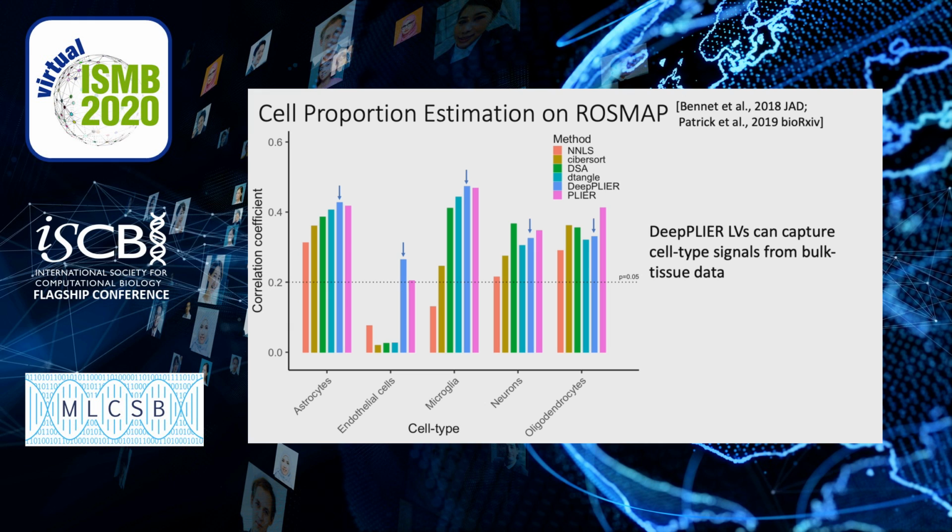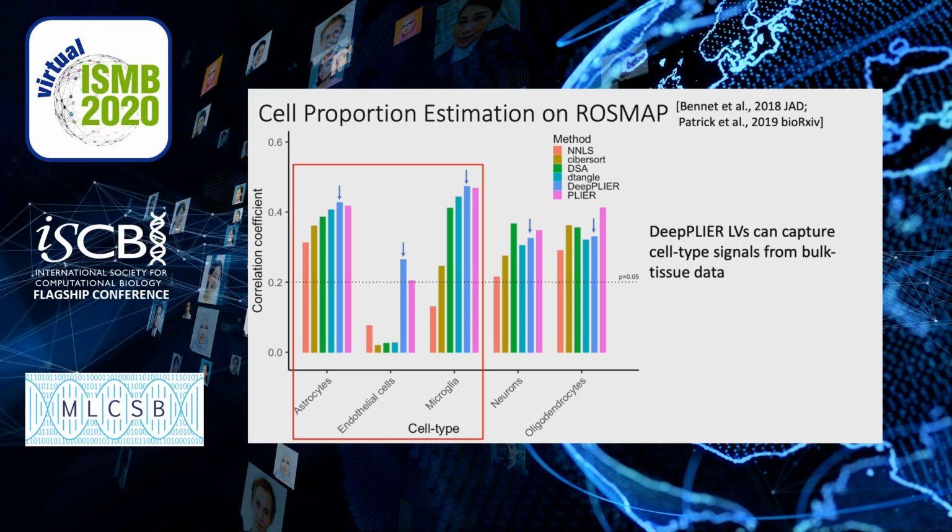Secondly, we move on to the task of cell proportion estimation on a real bulk brain tissue expression dataset from the ROSMAP study. ROSMAP is a prospective longitudinal cohort of an aging population where bulk brain tissue RNA-seq is available. Here we focus our attention on a subset of those individuals for which cell proportion estimates of 5 major cell types are available from a 2019 paper by Patrick et al. We compare DeepPLIER to PLIER and the other 4 methods which are specifically designed for the task of cell deconvolution.